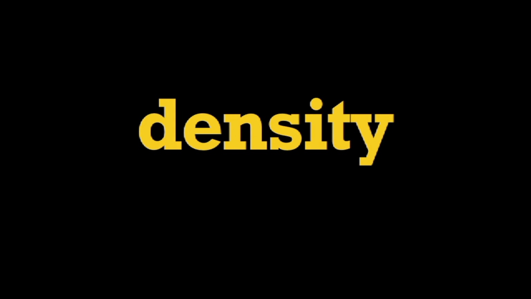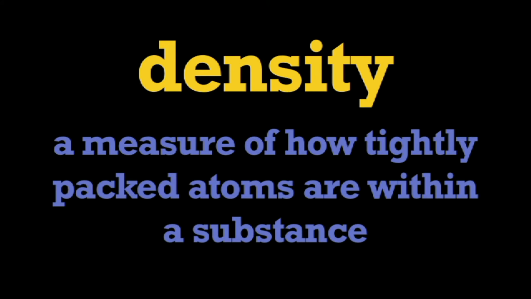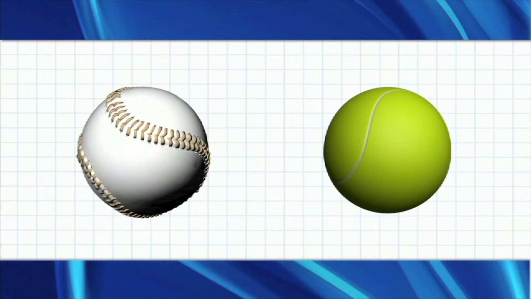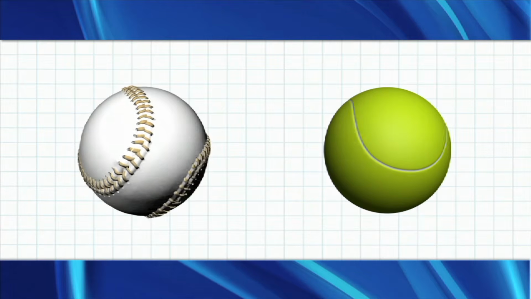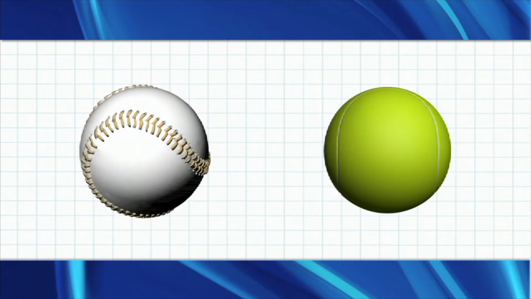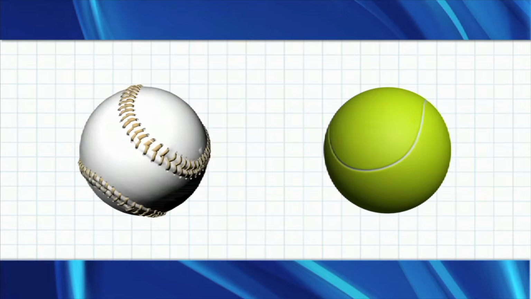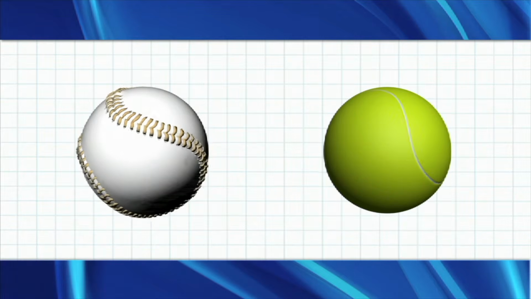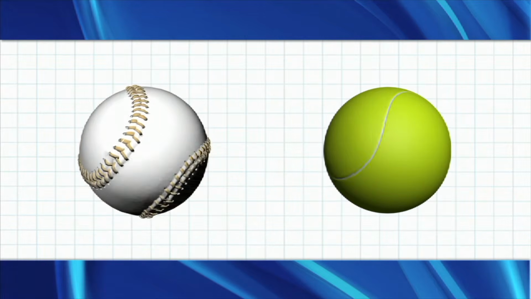In this program, we're going to learn about density. Density is a measure of how tightly packed atoms are within a substance. A baseball and tennis ball are approximately the same size, but a baseball is more dense. The baseball has more molecules packed in the same amount of space.